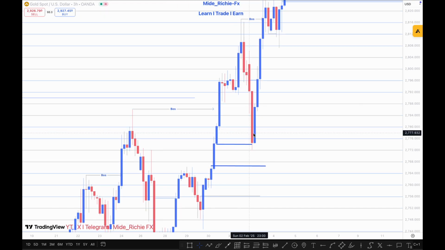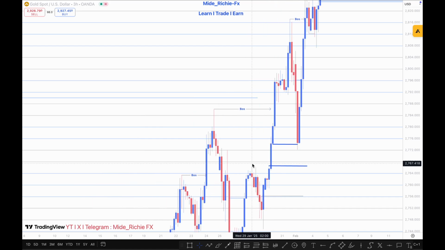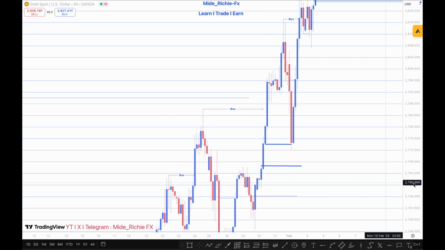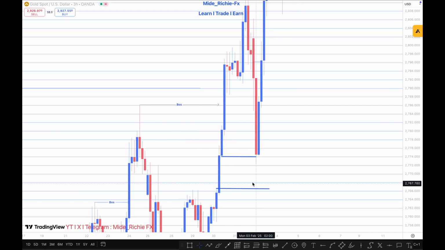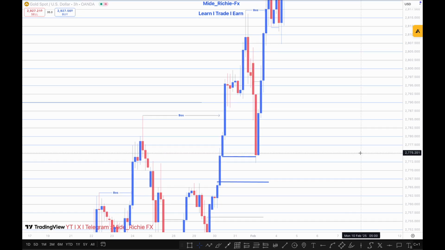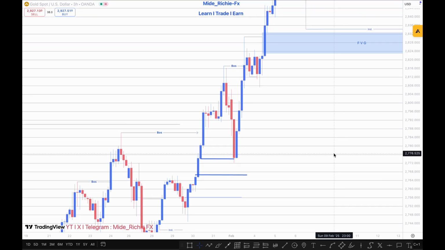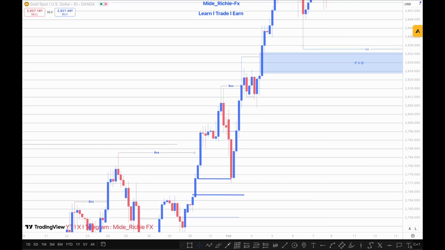So the bigger it is, the higher probability it becomes, right? And the more volatile the candle in the middle is, the higher the probability. You can see right here, the candle in the middle has a very small wick, and a very small wick at the top, right? But it has a very long candle body, right? That makes it a very good fair value gap initially, right?